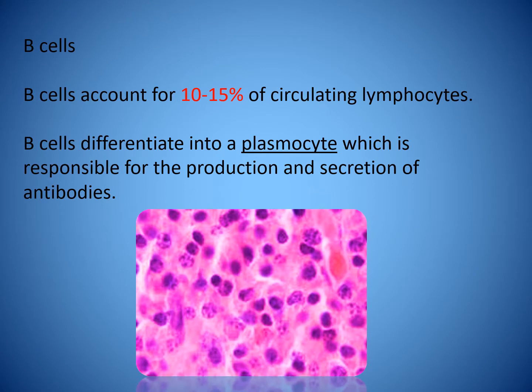B cells account for 10 to 15% of circulating lymphocytes. B cells differentiate into a plasmacyte, which is responsible for the production and secretion of antibodies.